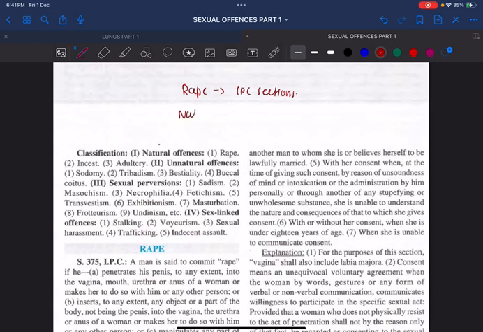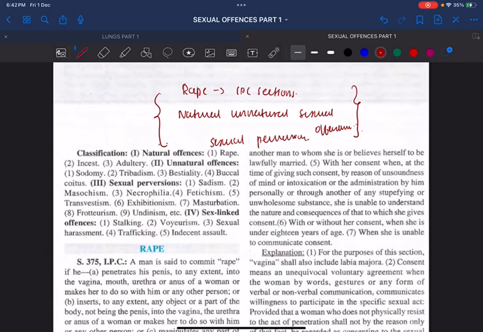What do you mean by natural and what do you mean by unnatural sexual offenses? What do you mean by sexual perversions? A lot of terminologies you will come across. You must know all these terminologies, which can be asked as a short note or as an MCQ or during a practical exam. A lot of questions you will get from this chapter, sexual offenses.